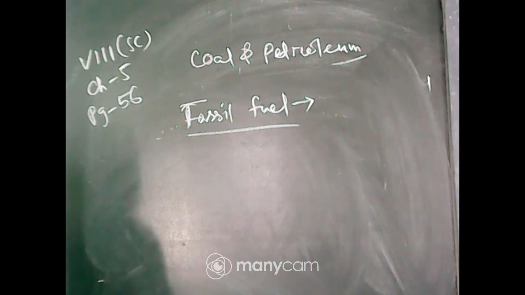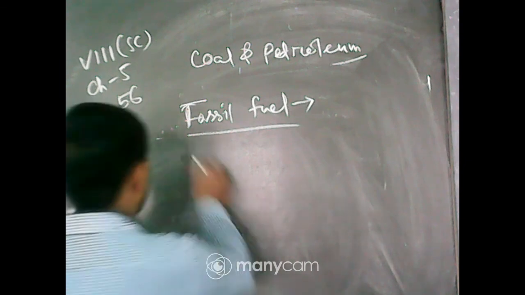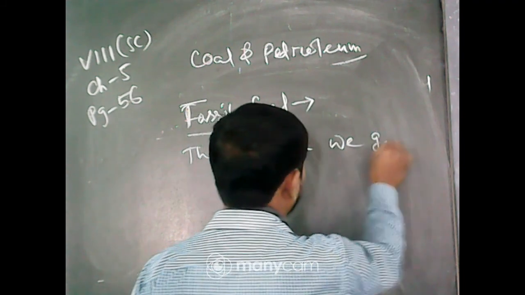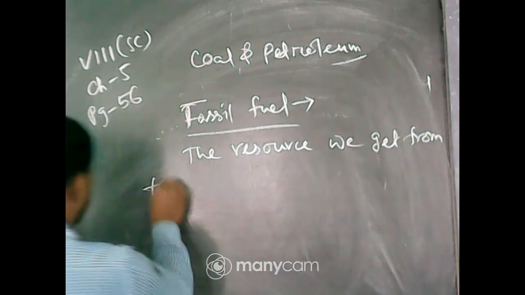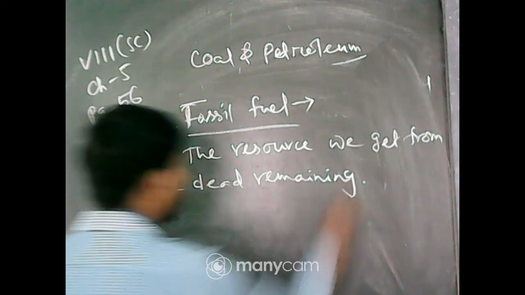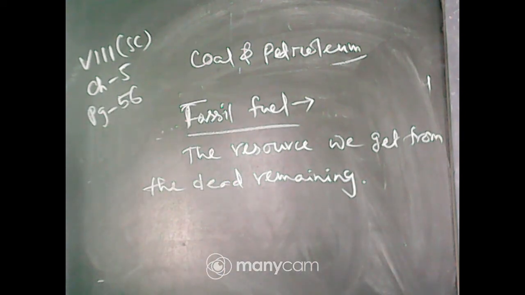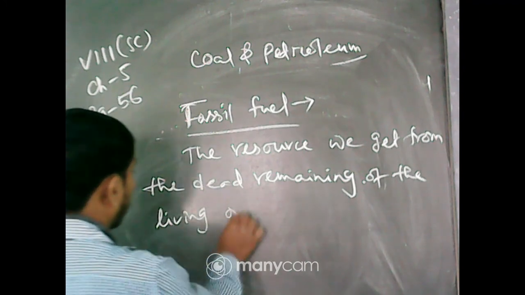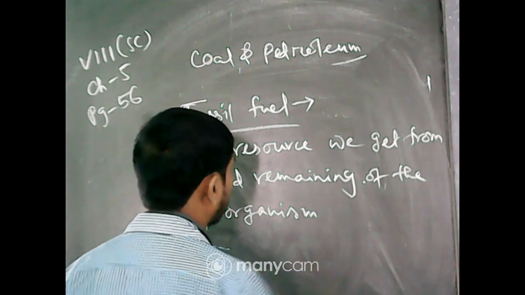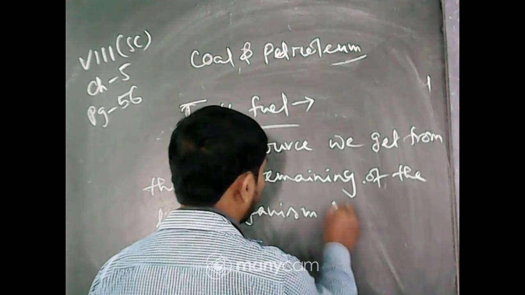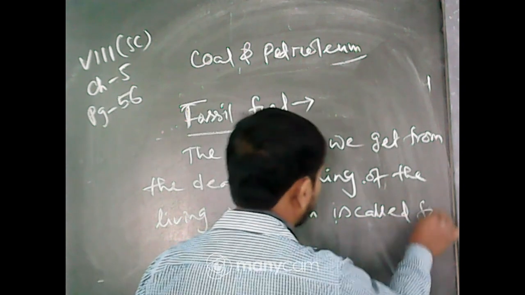The resource we get from the dead remains of the living organism is called fossil fuel.